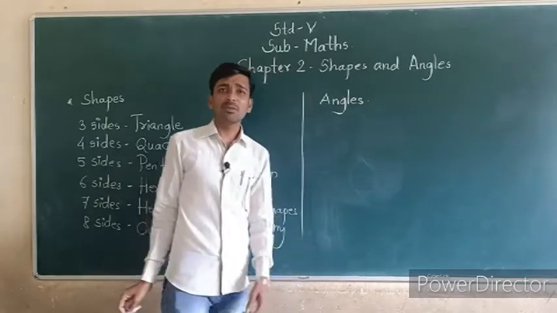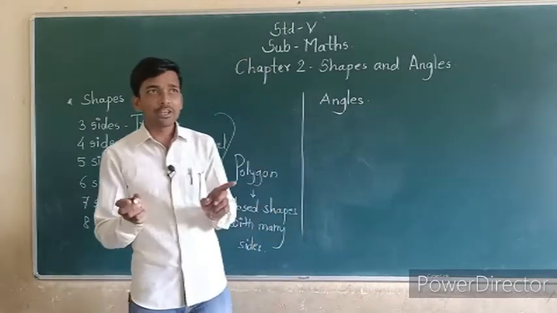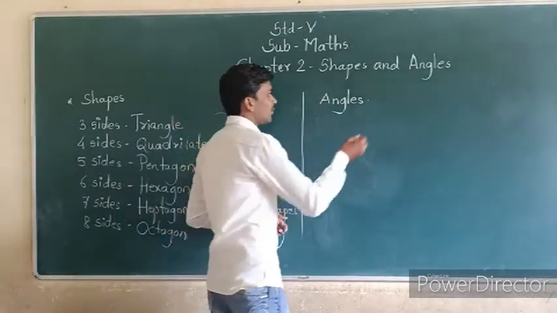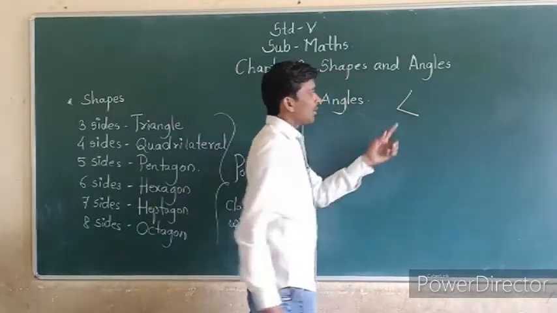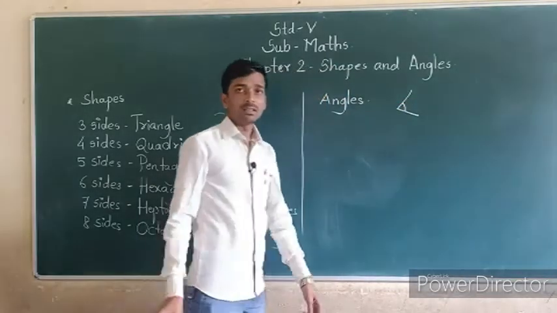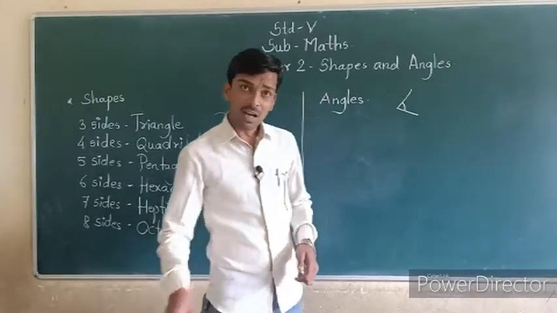Like that we can see angles. At last period we discussed this point. Angles mean what? When we take any two lines and join them, we get an angle. For example, I will join these two, then I will get this angle. That corner is called an angle.